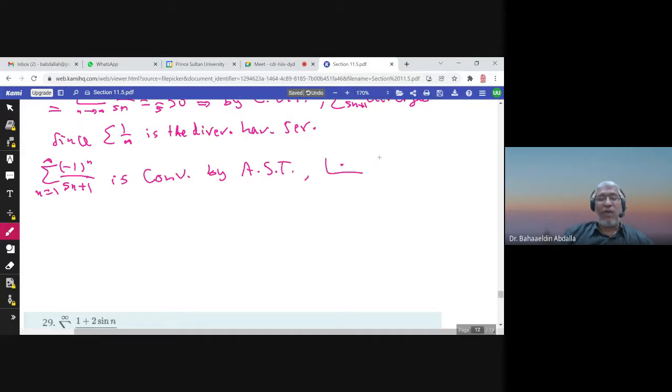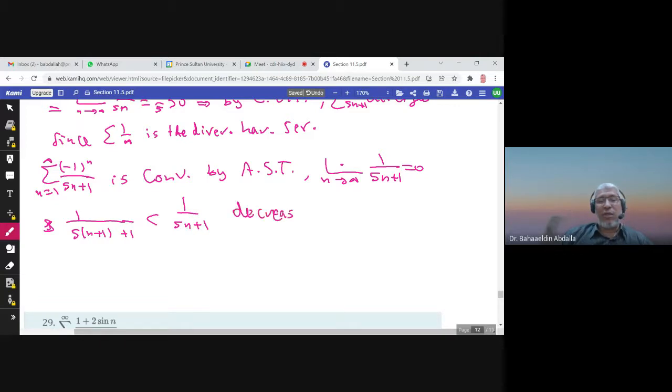because limit of bn, which is 1 over 5n plus 1, when n goes to infinity, is 0, and 1 over 5n plus 1 plus 1 is less than 1 over 5n plus 1 because the denominator is greater. So it is decreasing. So bn is decreasing and the limit is 0.